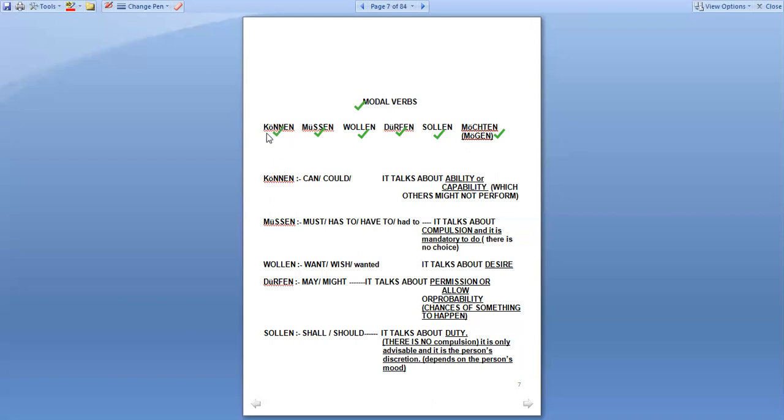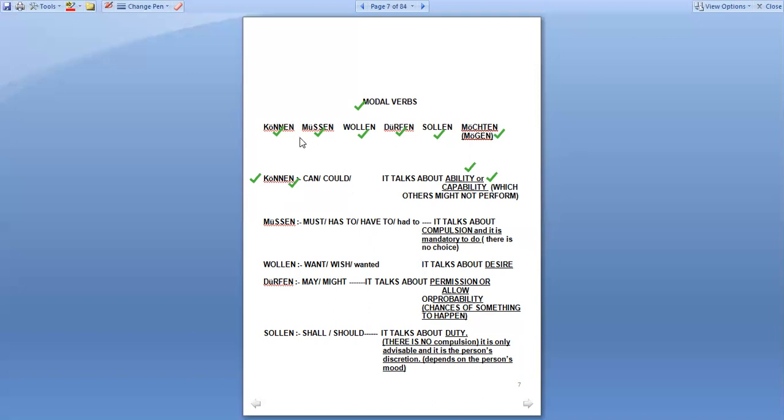So first let's talk about können. Können is can or could. Whenever you get the meaning of can or could, in German you must write können. So when do we use this verb? Whenever we want to talk about some ability, some capability, which others might not perform. So only you or very few can perform. You are unique, you have some ability. In such a case, you will use the verb können, right?